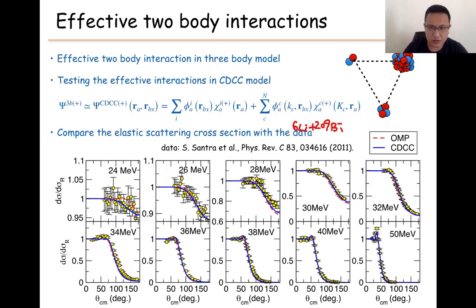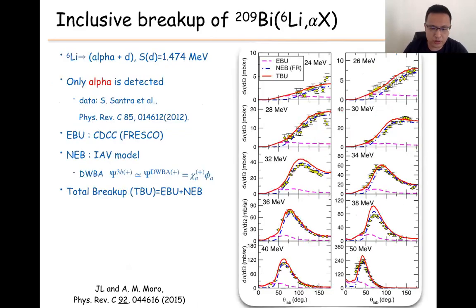This is just testing the two-body interactions in the three-body case, for these three pairs. And we find we already have a model for the inclusive breakup, and the two-body interactions are already tested. So the next step is computing the inclusive breakup on bismuth.